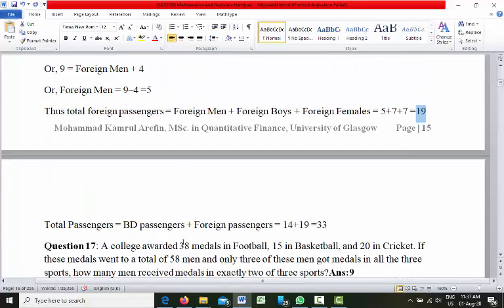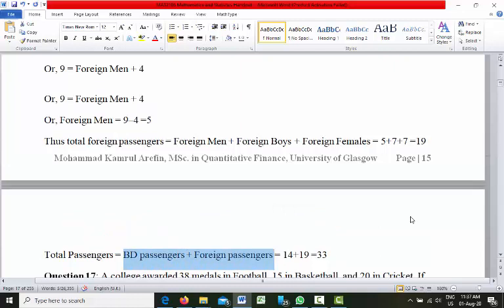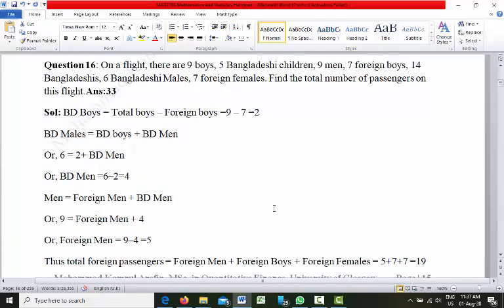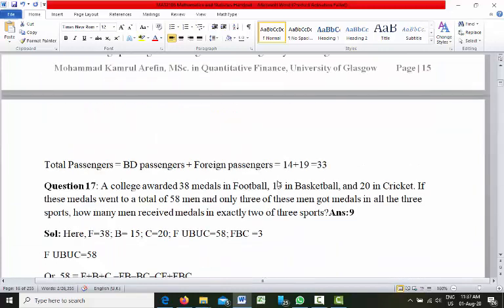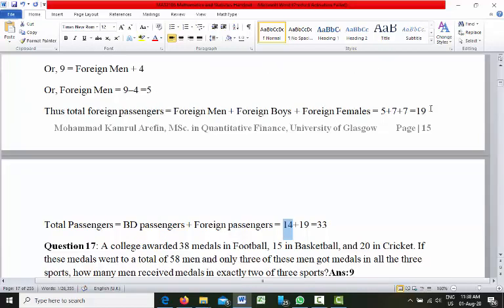Now total passengers will be Bangladeshi passengers plus foreign passengers. So how many Bangladeshi passengers we have? We can see that in the flight we have total 14 Bangladeshi passengers, and foreign passengers we have already calculated, which is 19. So total passengers we have on the flight is 33.